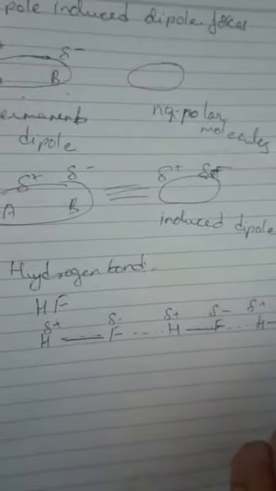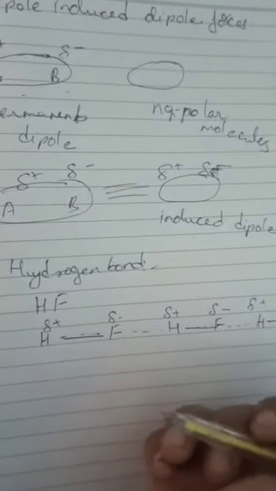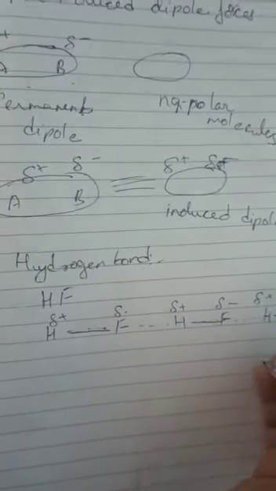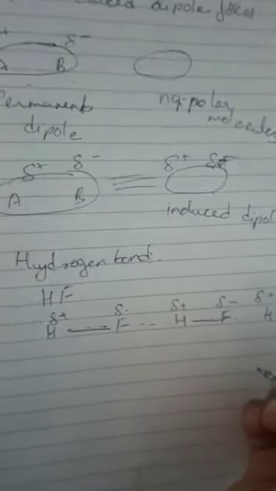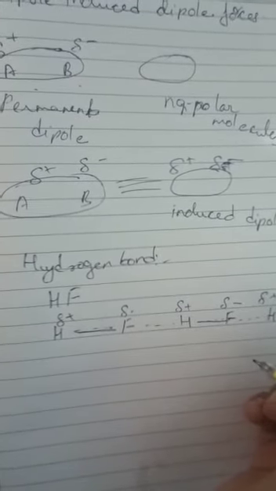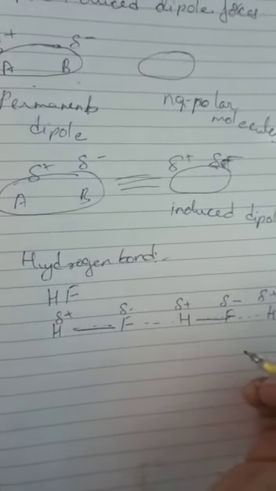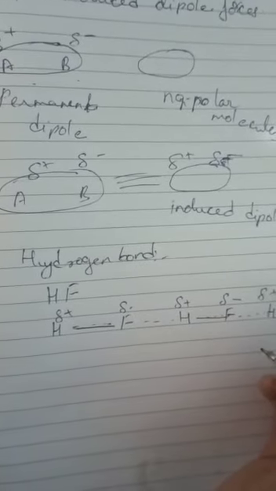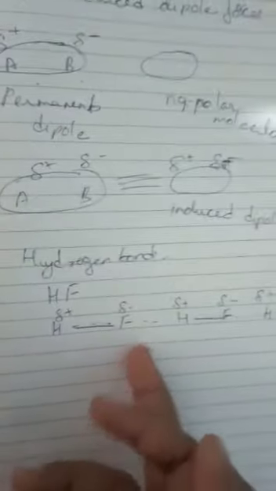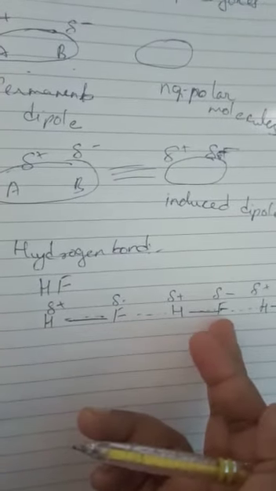So in this case the weak bond that is formed is known as the hydrogen bond, and it forms a bond with the fluorine atom of the neighboring molecule, while the hydrogen remains bonded to its own fluorine atom. This is how intermolecular hydrogen bonding is shown.